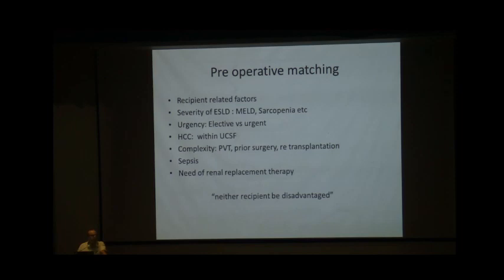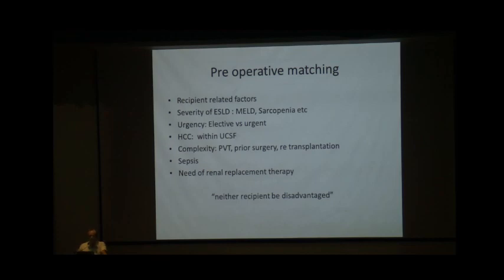Then HCC: we have to lay down criteria whether both patients are within UCSF, because as per our protocol, we have to do a staging laparoscopy and see whether to proceed for transplant. Then the other pair might be at a disadvantage if one transplant has to be abandoned. Complexity: whether a patient has PVT, prior surgery, or retransplantation, because this is linked with operative time, complexity, and more attention might be required for this pair.